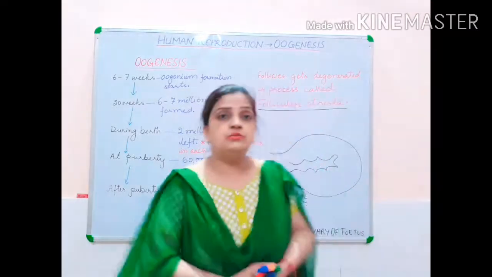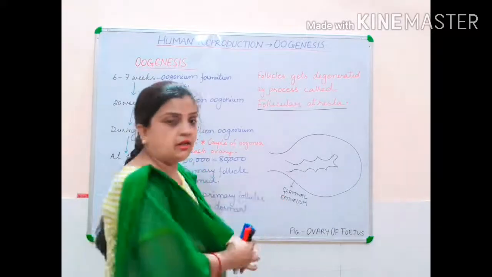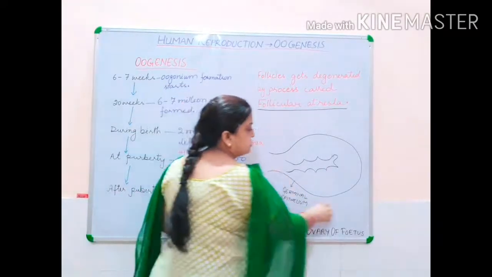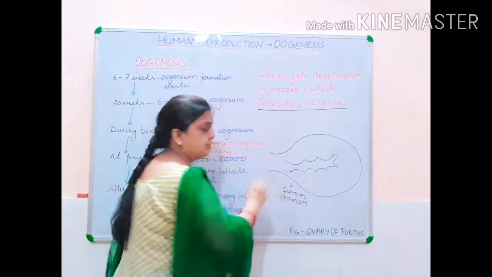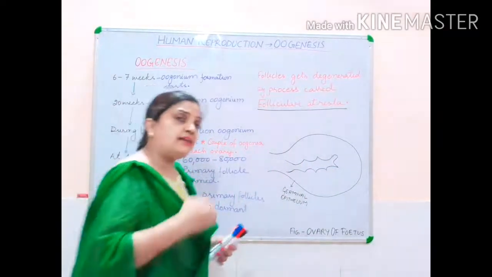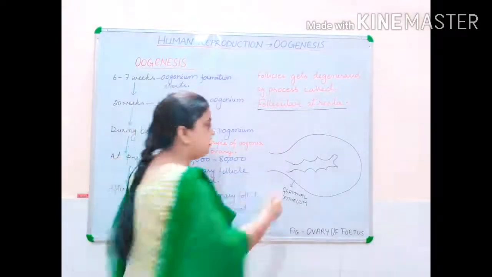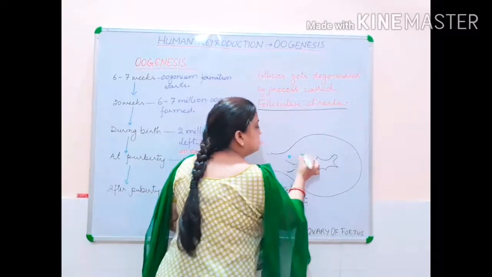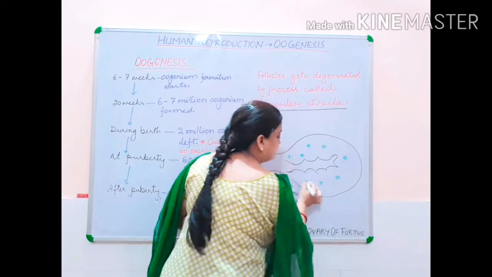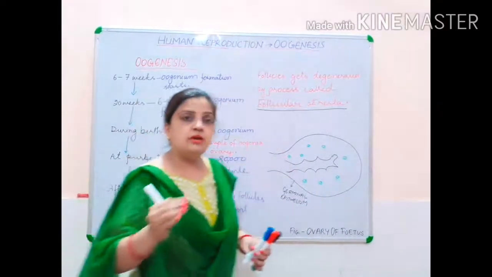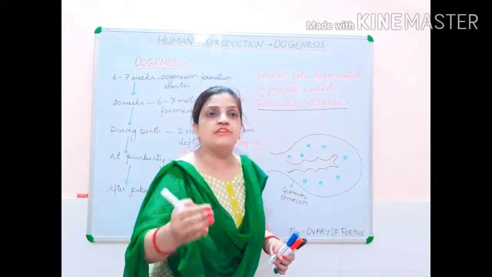Now children, to understand it in a better way, I'll come to the diagram part. Now in the diagram you can see that this is your ovary, and this lining I have drawn is your germinal epithelium. I told you that at the time of 6 to 7 weeks, these oogonium cells start developing, start forming. When? During fetal development, when the development reaches 6 to 7 weeks.